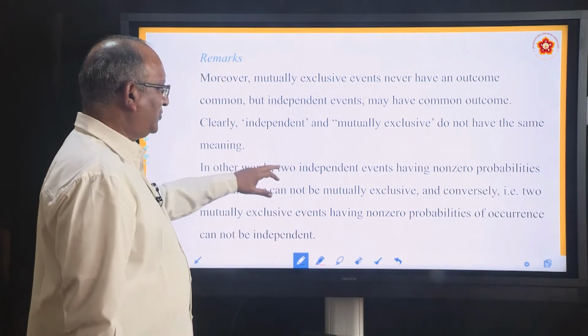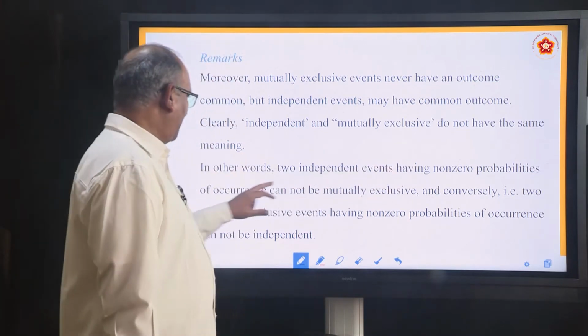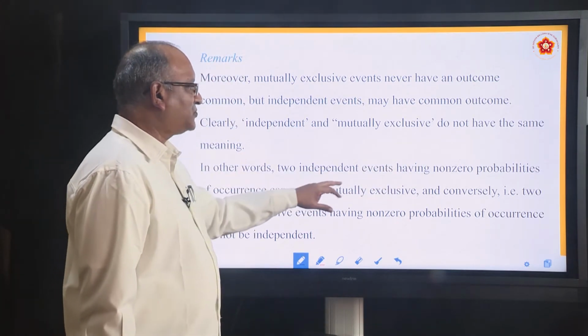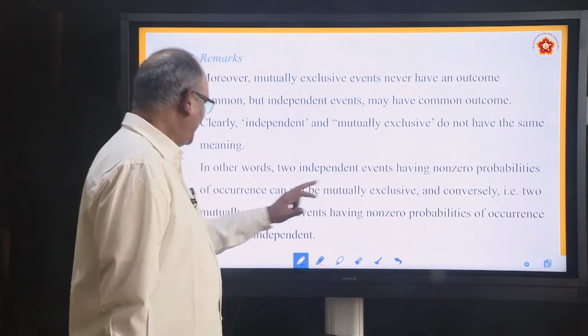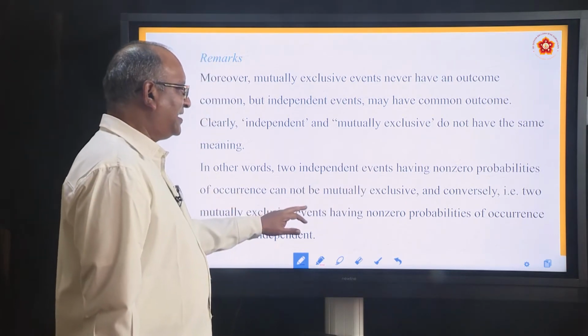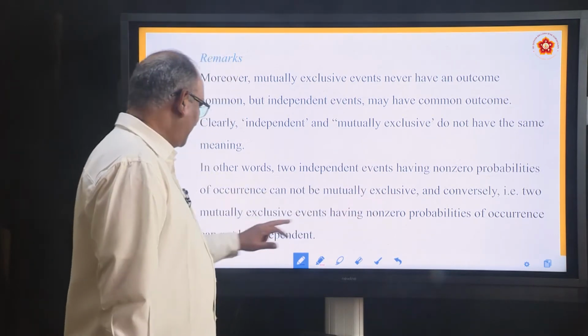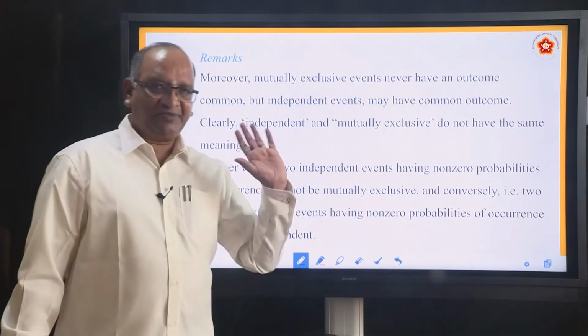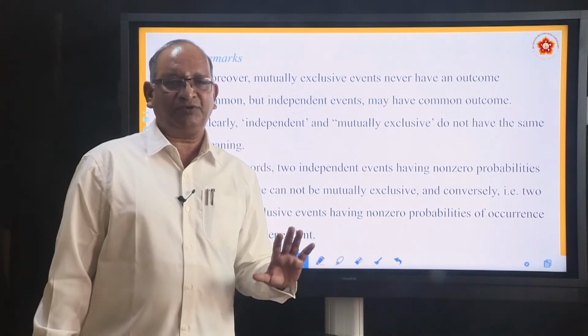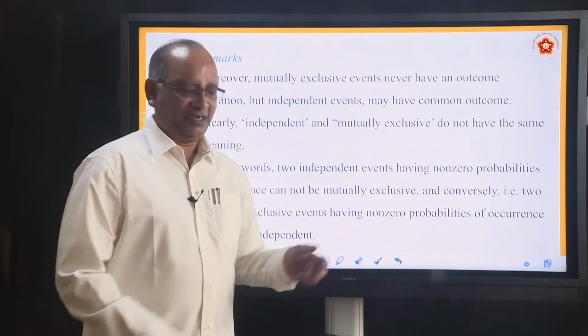In other words, two independent events having non-zero probabilities of occurrence cannot be mutually exclusive. Conversely, two mutually exclusive events having non-zero probabilities of occurrence cannot be independent. If they are independent, they cannot be exclusive. If they are exclusive, they cannot be independent.